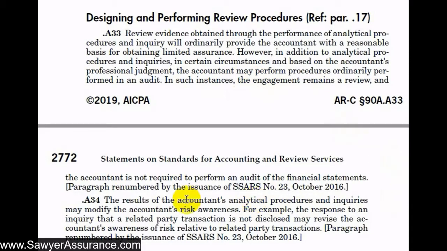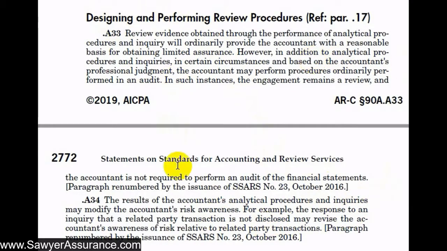And there also might be circumstances where the analytical procedures and inquiries that we do might modify our risk awareness. For example, we might come across some new information that would have us change our risk assessment of certain accounts, and then we should modify our design of our review procedures in line with that newfound information.